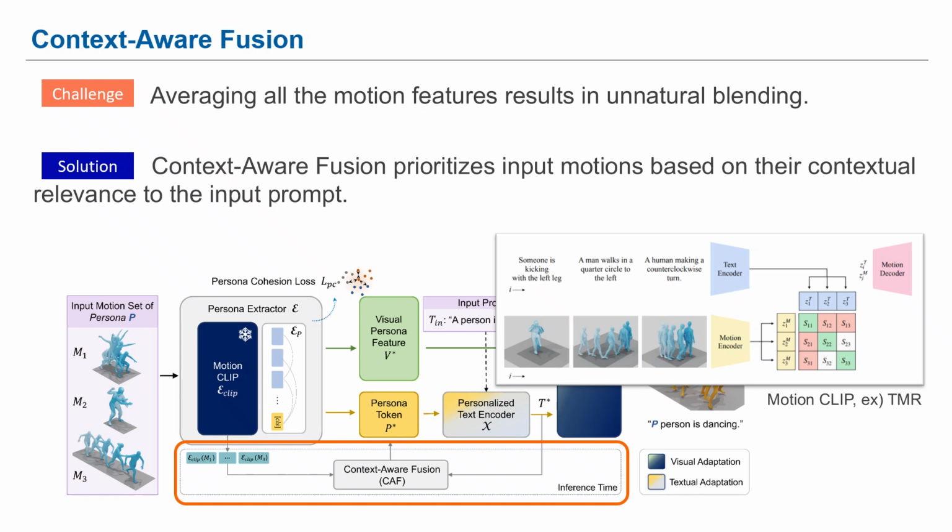In addition, we propose a context-aware fusion method for multiple motions. In the image domain, existing methods such as InstantBooth simply average persona features, but this leads to unnatural blending in the motion. To address this, we introduce context-aware fusion, which assigns weights to the fusion of persona features based on the similarity between the prompt and input motions. Here, we use MotionCLIP to check similarity between motion and text.